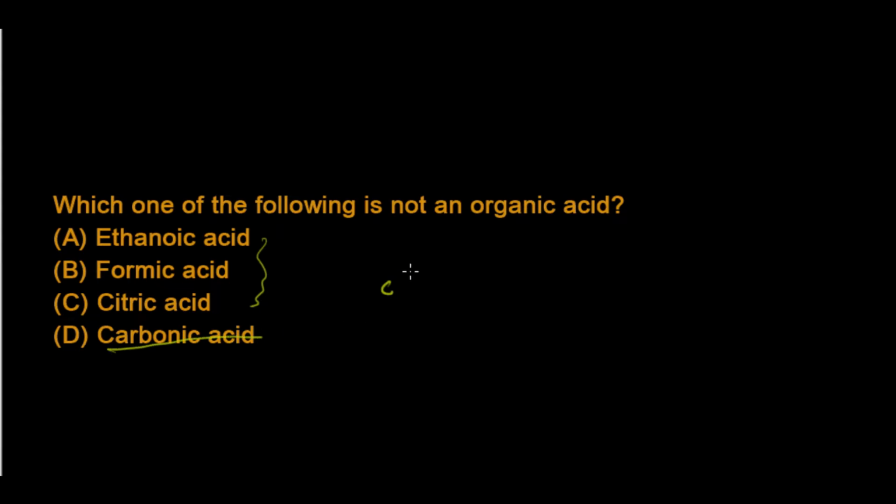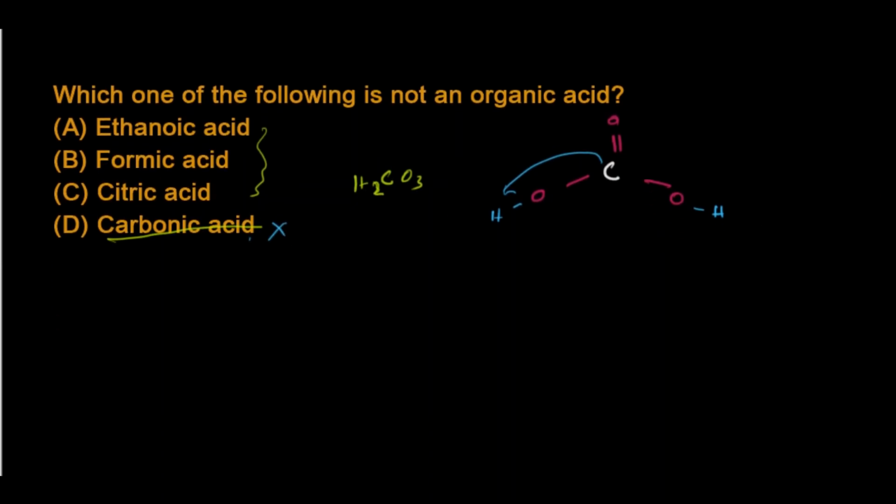Carbonic acid is not an organic acid because you have seen this carbon is actually attached with oxygen in this way, and this oxygen is attached with hydrogen. So there is no direct bond between hydrogen and carbon. So carbonic acid is not an organic acid.